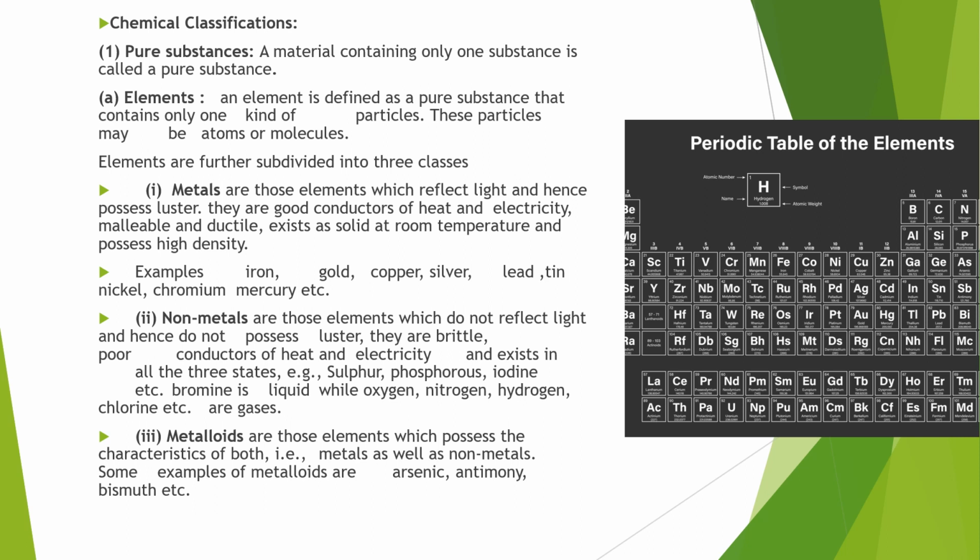Chemical classification. In chemical classification, a pure substance is a material containing only one substance. An element is a pure substance that contains only one kind of particle. These particles may be atoms or molecules. Elements are further subdivided into three classes: metals, nonmetals and metalloids.